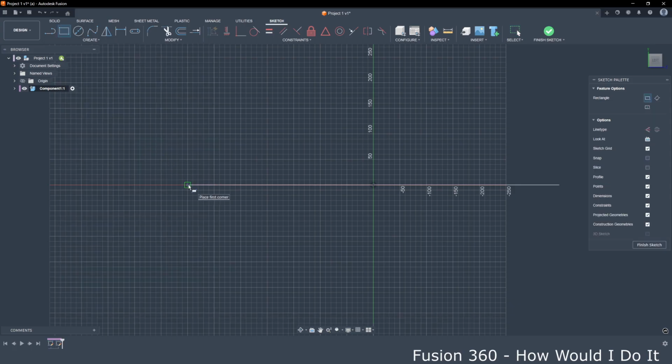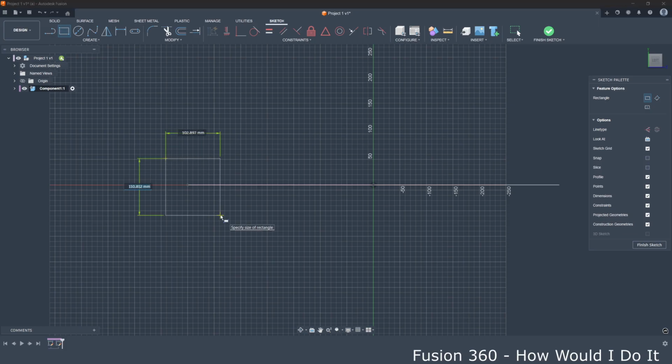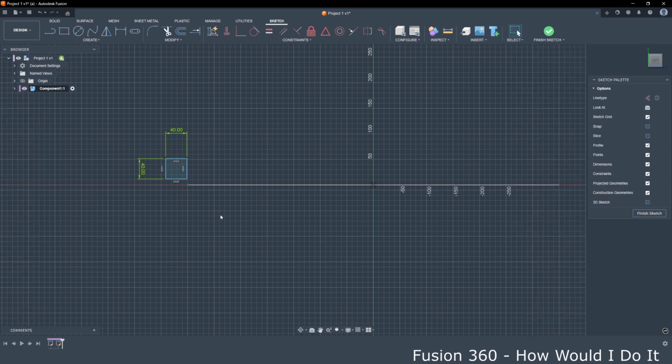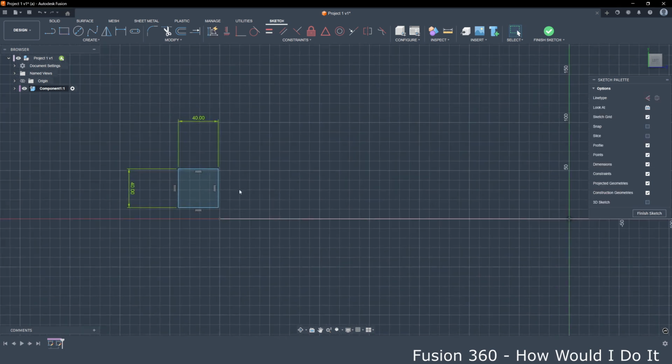We have that point there, so we will have frame consisting of square profiles 40 millimeters and 3 millimeters thick. So we have 40. Press tab so you can go to another dimension. Press 40 and enter.